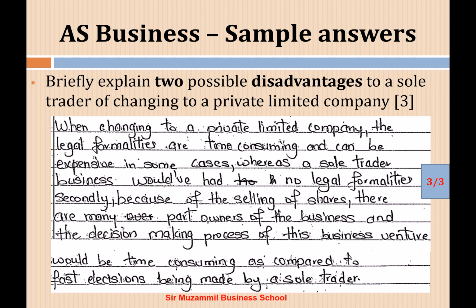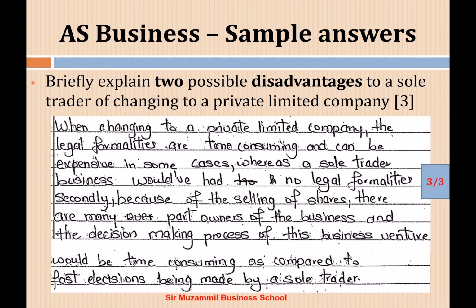Just read the answer. When changing to a private limited company, the legal formalities are time consuming and can be expensive in some cases, whereas a sole trader business would have had no legal formalities. So this is like one complete point with explanation.